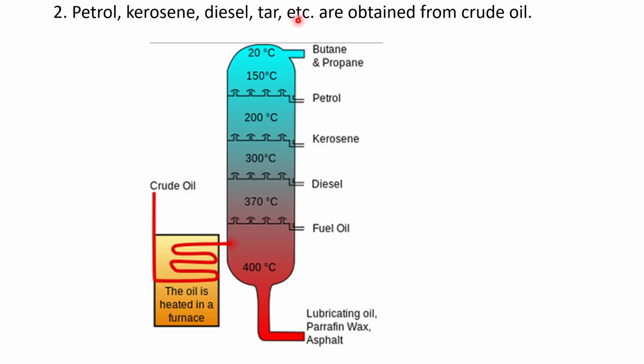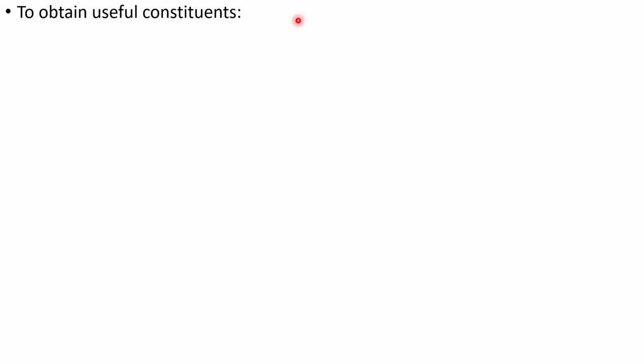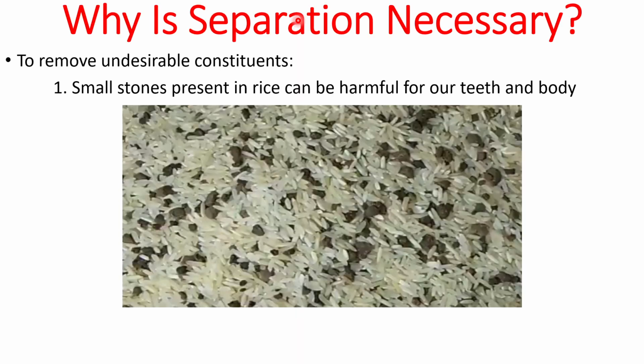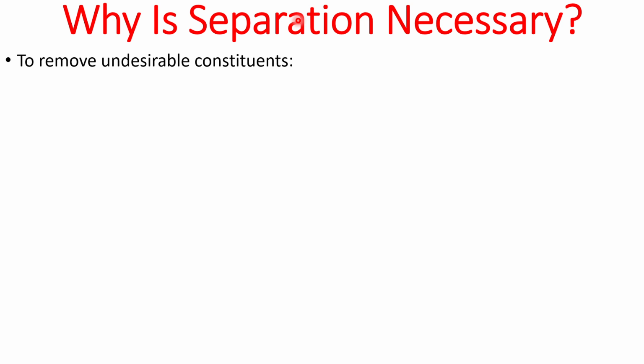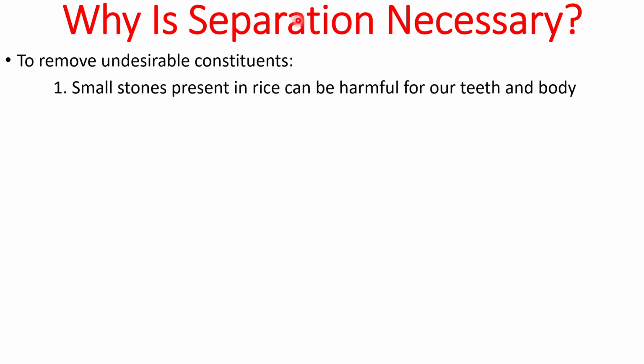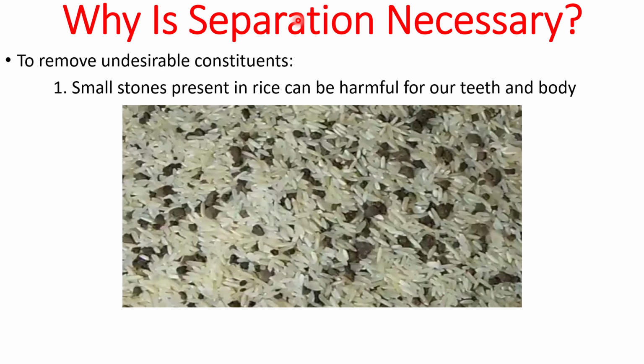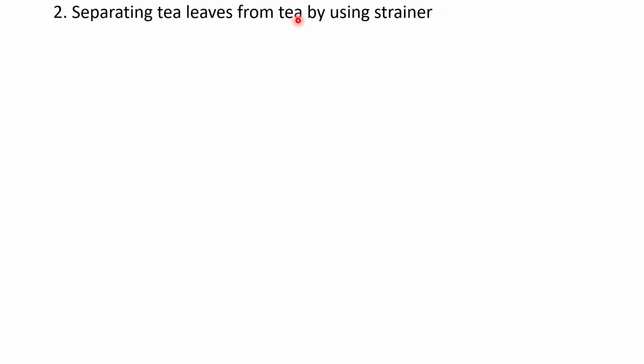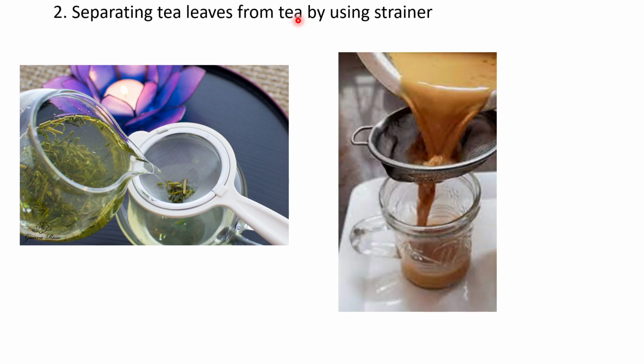So till now what we have discussed is why separation is necessary. We looked into 3 reasons with few examples. First, to remove undesirable constituents. We looked into a few examples like separation of small stones from rice, and separating tea leaves from tea using a strainer. This is known as a strainer.